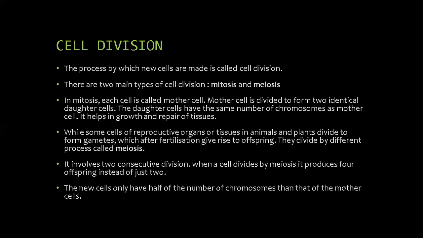Specific cells of reproductive organs or tissues in animals and plants divide to form gametes, which after fertilization give rise to offspring. They divide by a different process called meiosis, which involves two consecutive divisions. When a cell divides by meiosis, it produces 4 new cells instead of just 2 like mitosis. The new cells only have half the number of chromosomes of the mother cell.